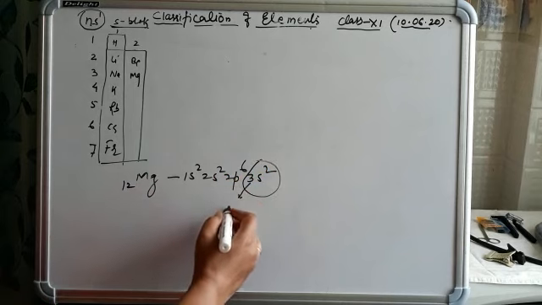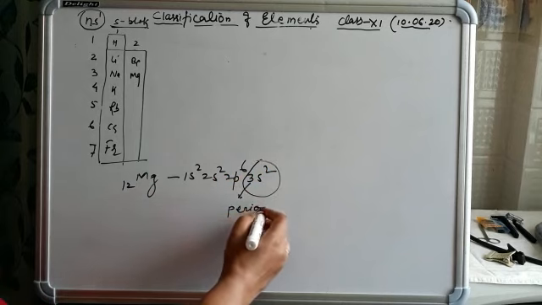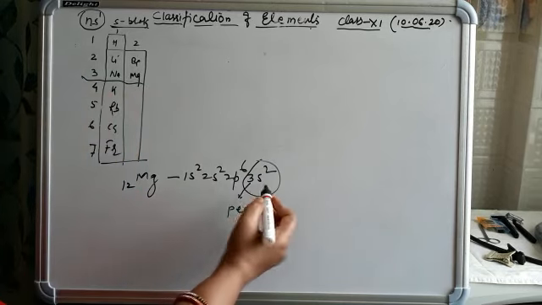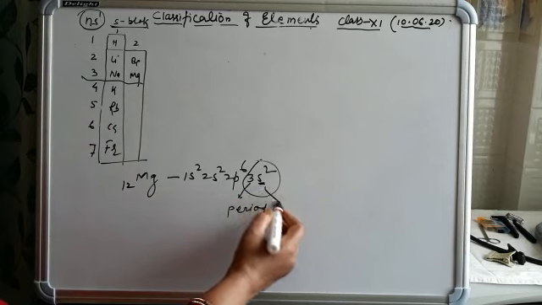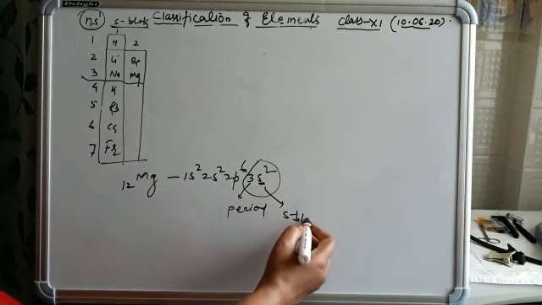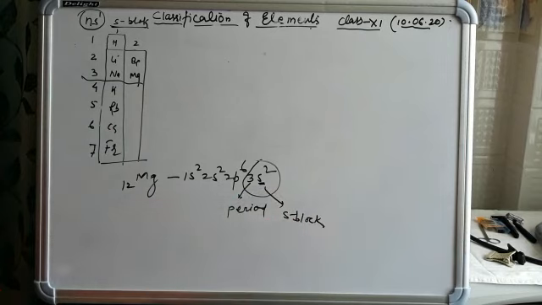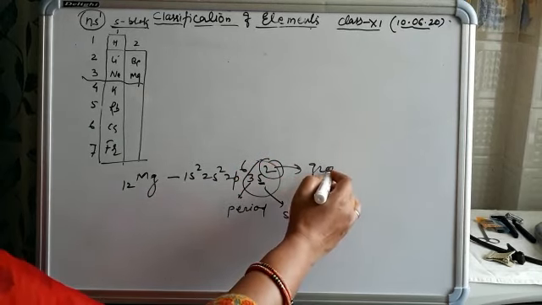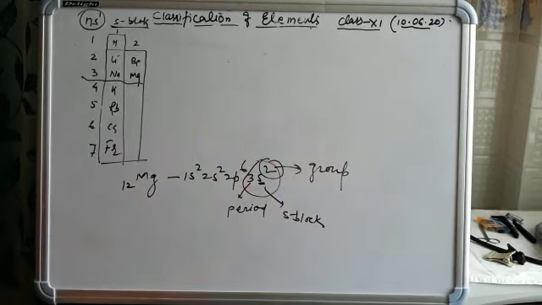The 3 indicates the period, so this element belongs to the third period. S indicates it is an S block element because the outermost electron is in the S orbital, and the 2 indicates the group, so this element belongs to the second group.